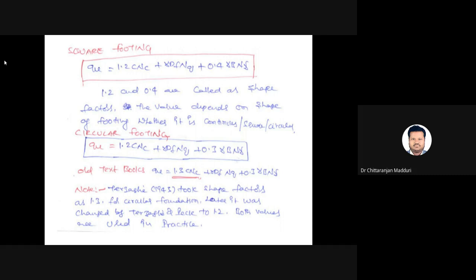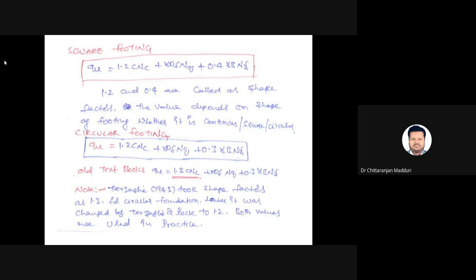In older textbooks, for the first term the shape factor is 1.3 and for the width term it is 0.3. In 1945, Terzaghi took the shape factor as 1.3 for circular foundation. Later it was changed by Terzaghi and Peck from 1.3 to 1.2, so both values are used in practice.